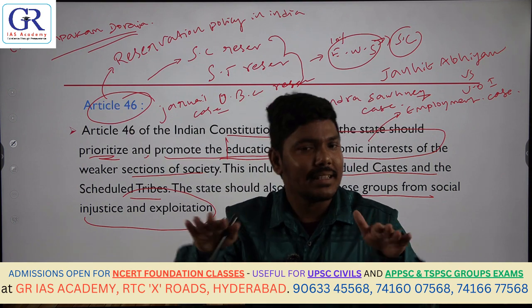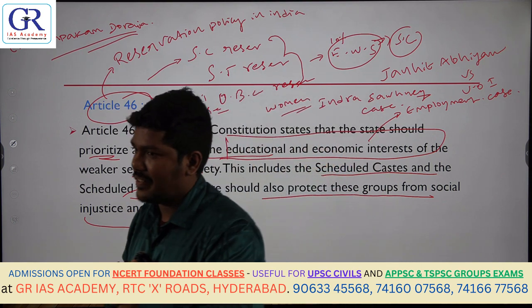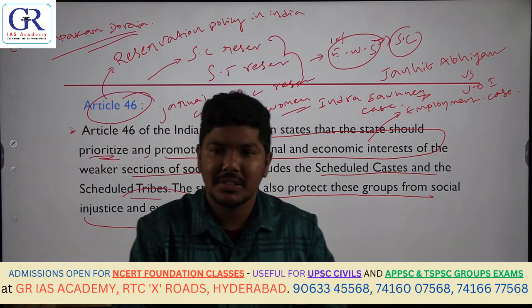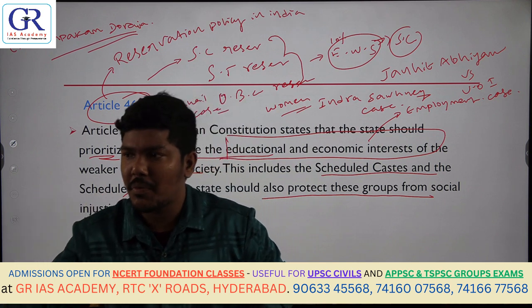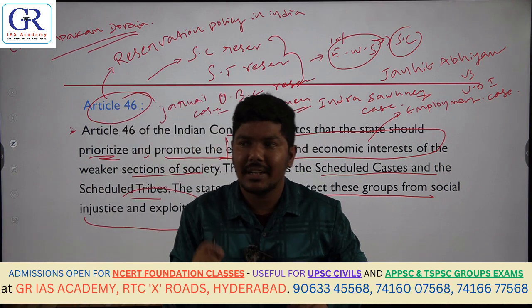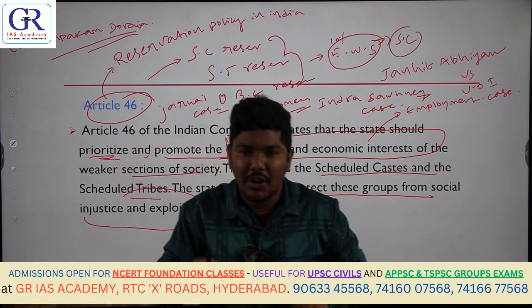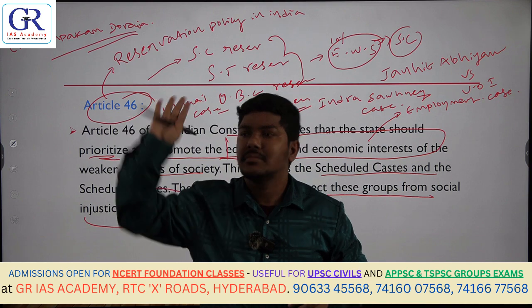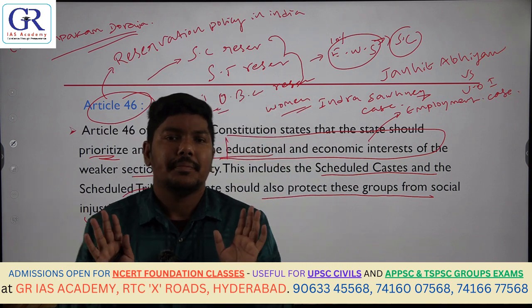All these things we will discuss in the foundation batch, whatever is required for Article 46 of the Constitution. As of now, you should understand that Article 46 is basically that the state should promote the educational and economic interests of the weaker sections of our society, particularly the scheduled castes and scheduled tribes, in order to correct the social injustice and exploitation that have been meted out to them. You should know that, that's it.